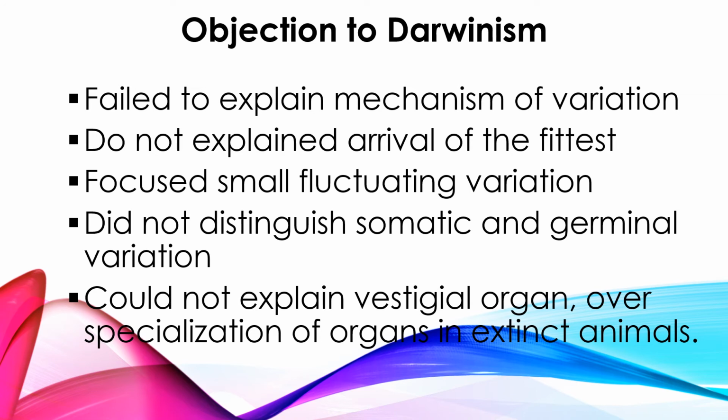So that concept was already given by August Weismann, but Darwin does not explain regarding somatic as well as germinal variation, right?